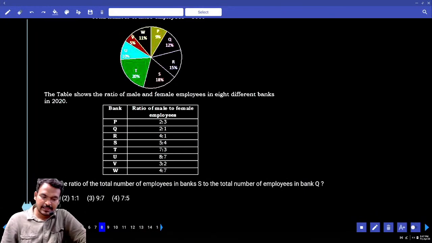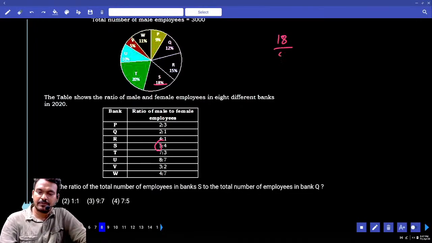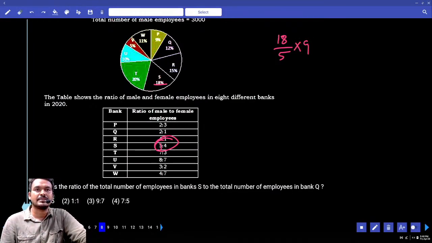First bank S, male is how many parts? 5 parts. In place of 5 parts, how much percent is given? 18%. 18% divided by 5, we get the 1%, the 1 part value. Total how many parts? 9 parts. Multiplied by 9, we get the total employees in bank S.